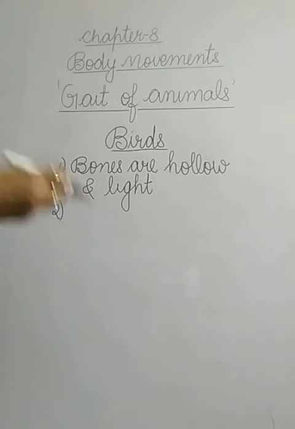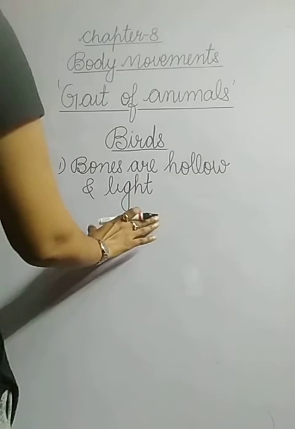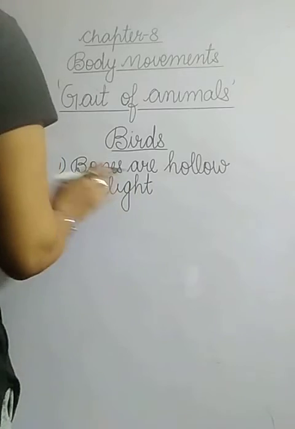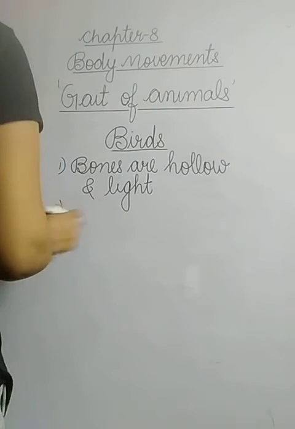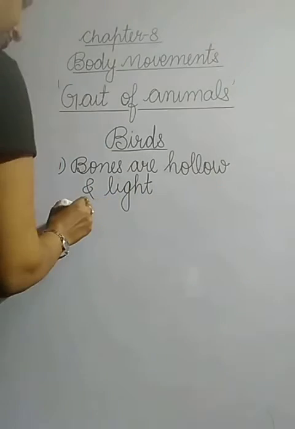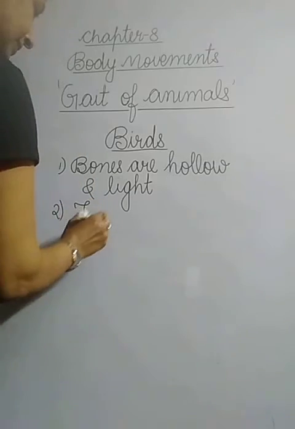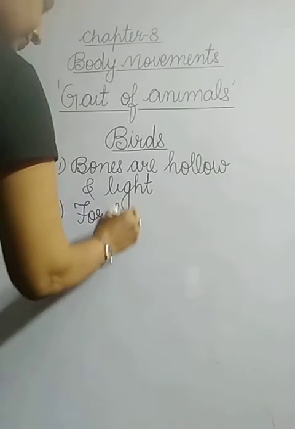इसके जो legs हैं जिनको हम hind limbs कहते हैं, they are for walking. Now the next feature that helps the birds in flying is that the forelimbs are modified as wings. Forelimbs of birds are modified as wings.